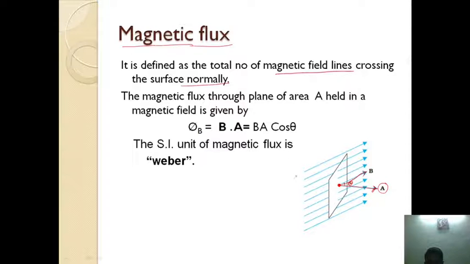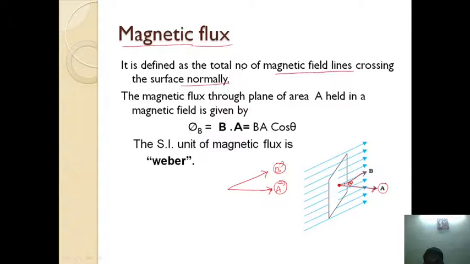So here the magnetic flux through the area A held in the magnetic field is given by, so here this is the area vector, and this is the magnetic field B, and this is A. We need the amount of magnetic field perpendicular to the area.